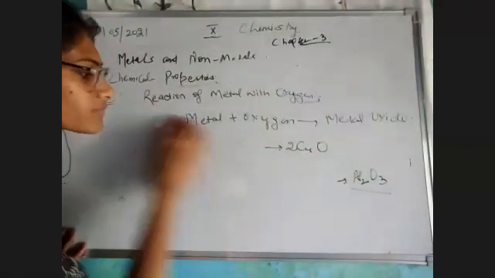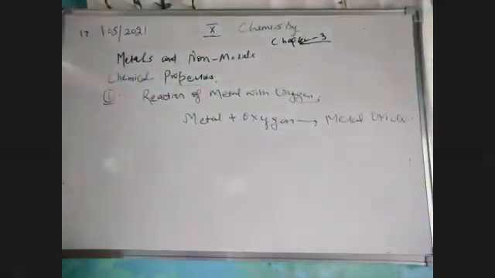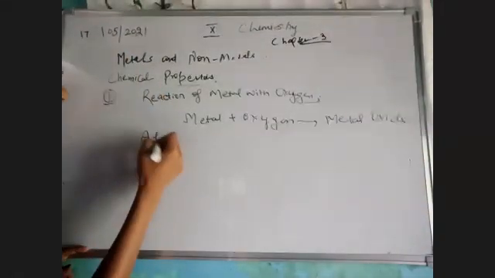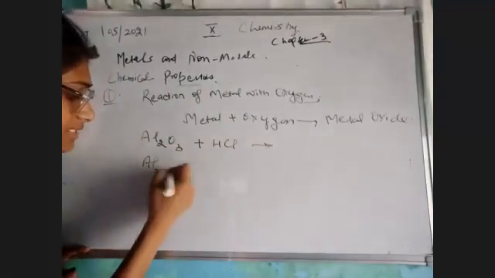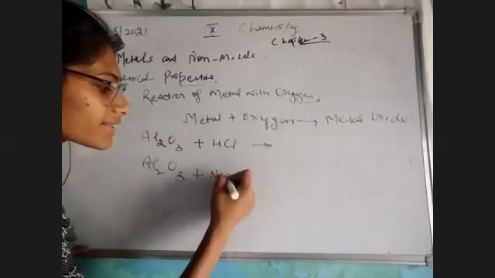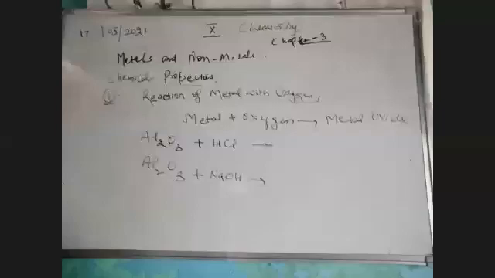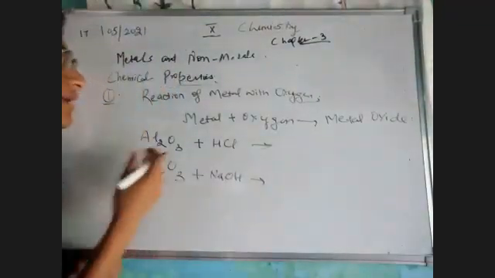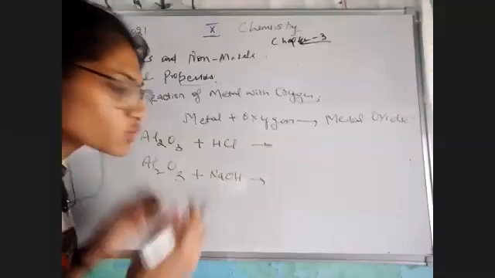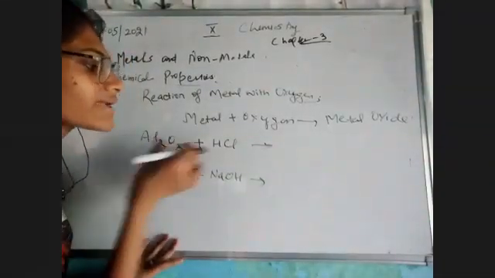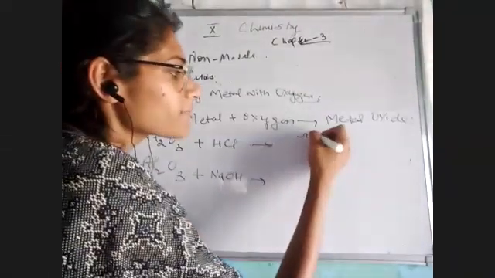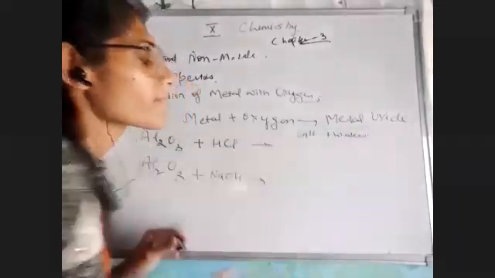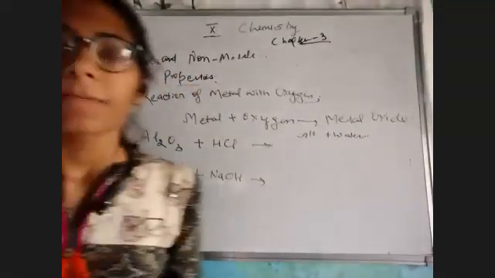The first point is the reaction of aluminium oxide with an acid. We have aluminium oxide with a strong acid, HCl. As I said, it can also react with a base, so it will react with NaOH also. So what would happen when they react? In both cases, whenever a metallic oxide reacts with an acid or with a base, it would form a salt plus water.